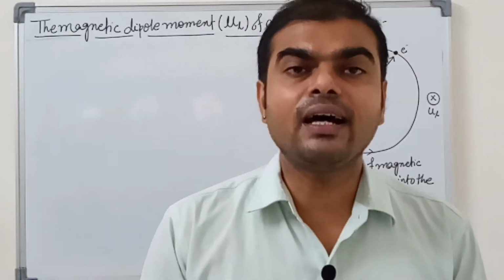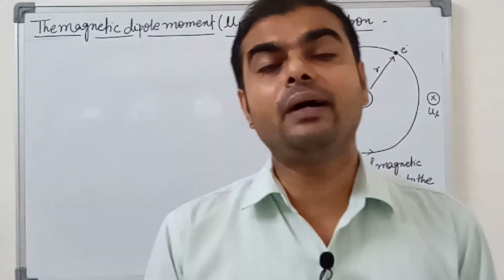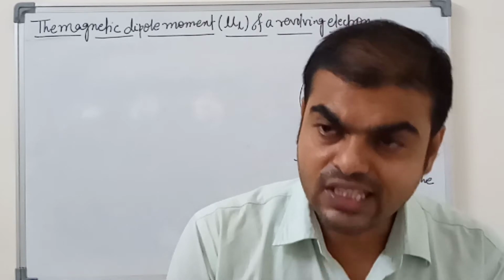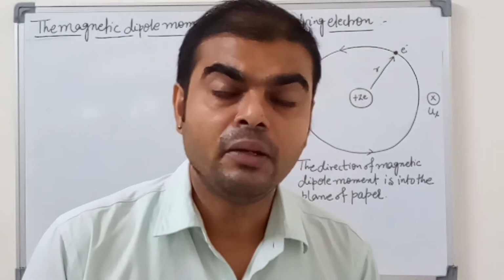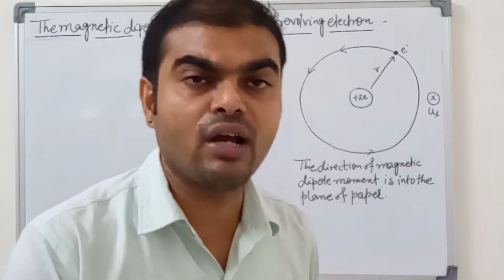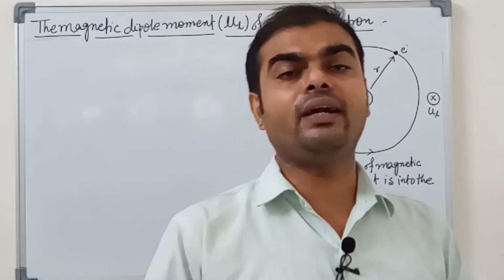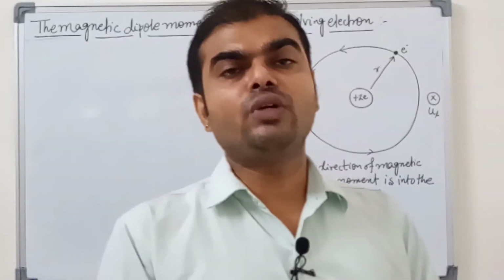This model was first discovered by the scientist Niels Bohr, who studied the hydrogen atom and found the radius, velocity, frequency and time period. There are various points, but today's topic is very clear.